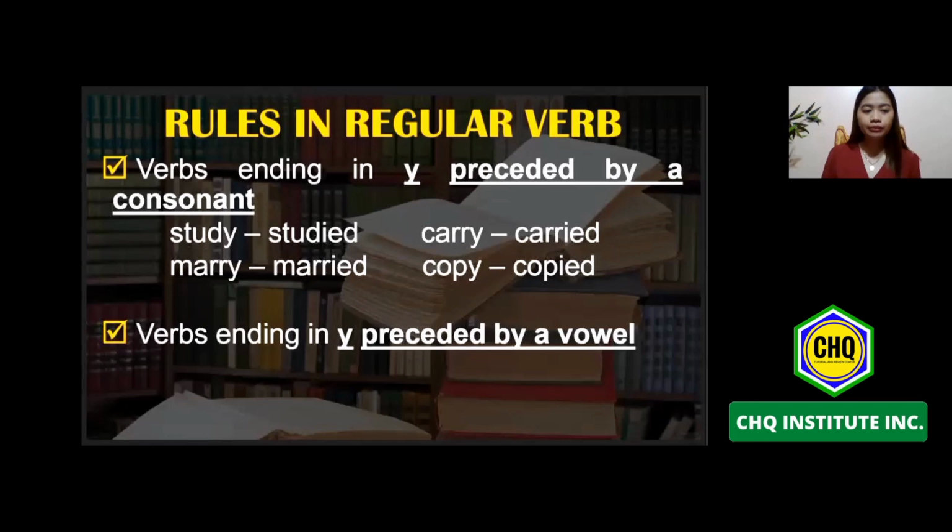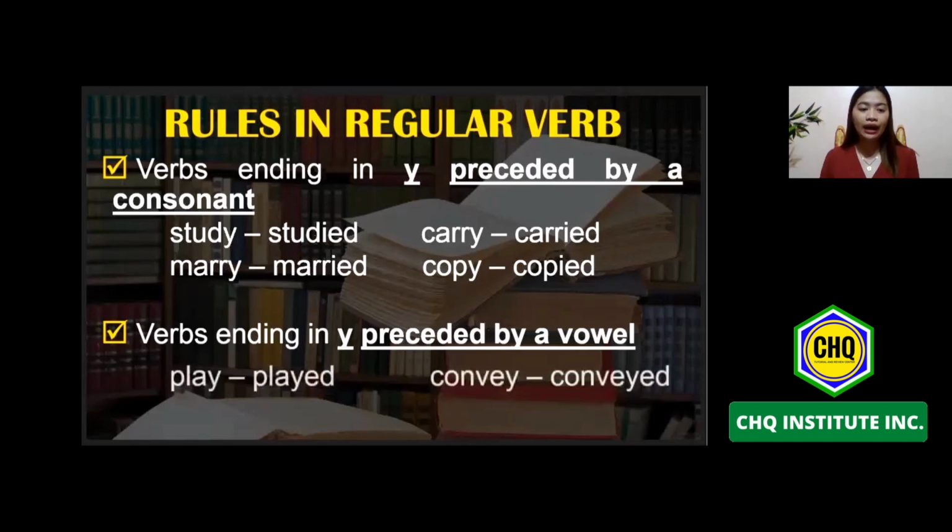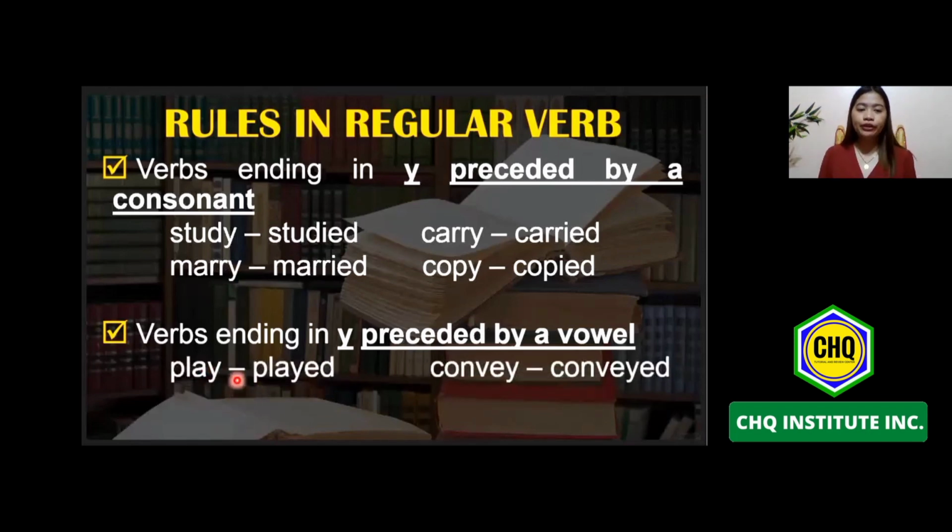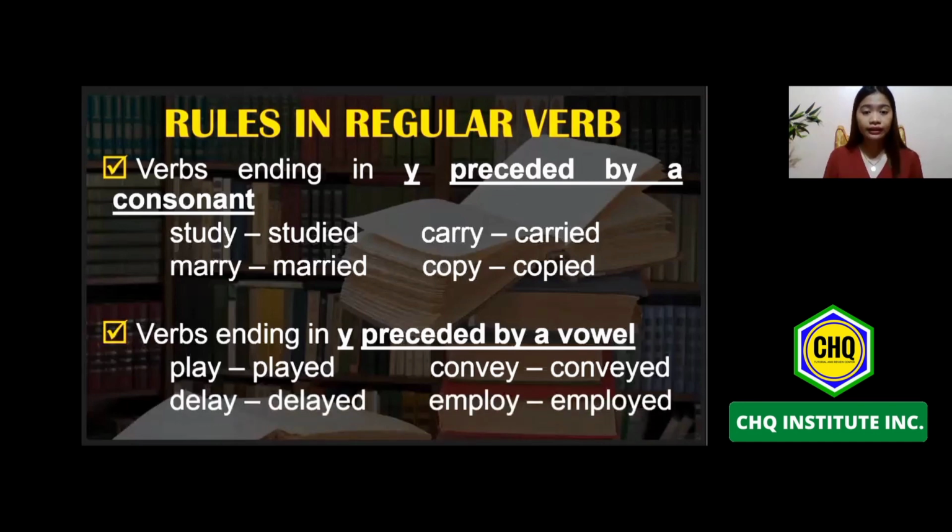The other rule will be verbs ending in Y preceded by a vowel. Kung ito ay verbs ending in Y preceded by a consonant, change Y to I, add ED ang ginawa natin. Dito po, stay as is. Kahit po nagtatapos po ang verb natin sa Y, just add ED. So, play, it becomes played. Convey, conveyed. Delay, delayed. Employ, employed. So, bakit po?